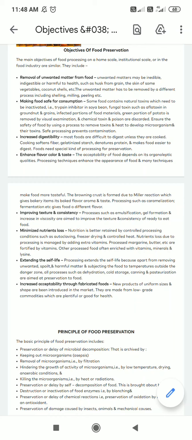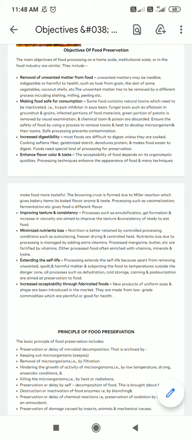So certain food preservation techniques will enhance the flavor or the texture or the color of the food items. Now, one example is, if you keep any fruits as such at room temperature, what will happen? Slowly, as the days prolong, what will happen? That fruit will get spoiled, right? Or either its texture will be kind of soft, soggy, or the flavor will be changed, right?